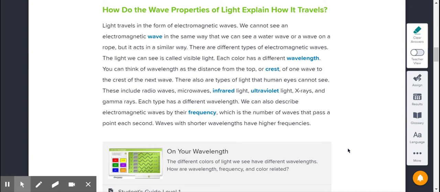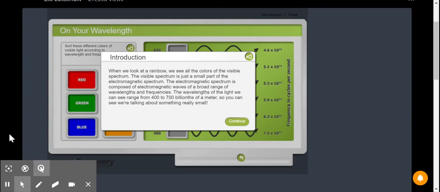We can also describe electromagnetic waves by their frequency, which is the number of waves that pass through a point each second. Waves with shorter wavelengths have higher frequencies. All right, so we just read that wavelengths look different when they're different colors. So when we look at a rainbow, we see all of the colors of the visible spectrum. The visible spectrum, visible means being able to see, and a spectrum is like a spread out different things, kind of.